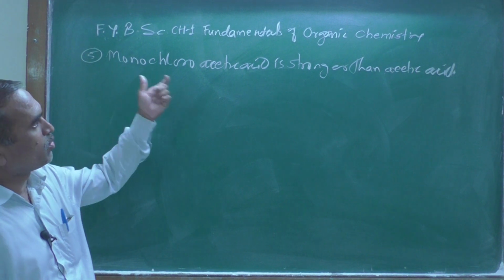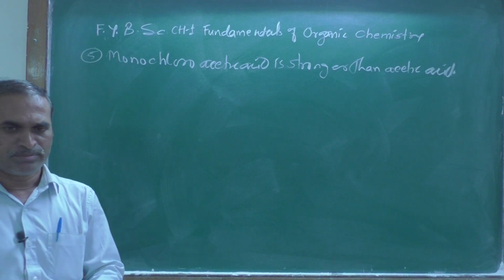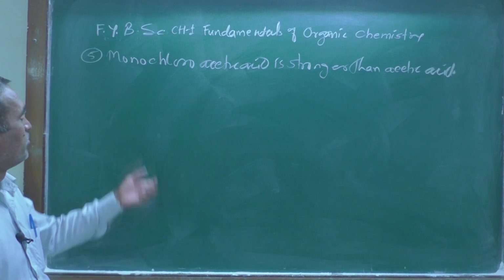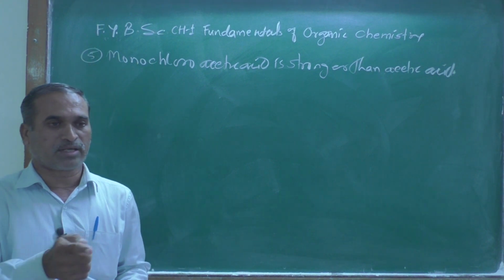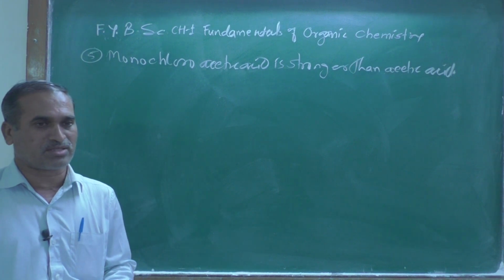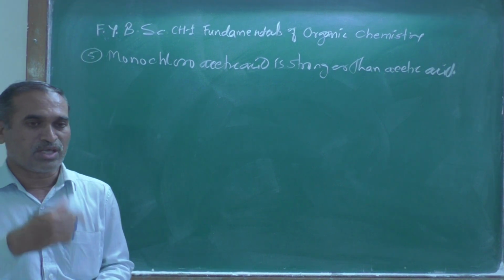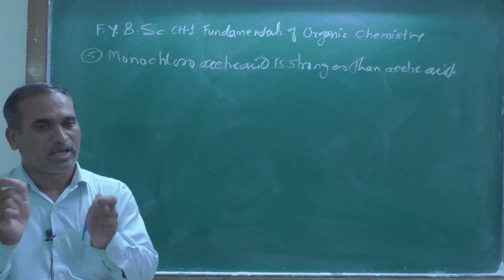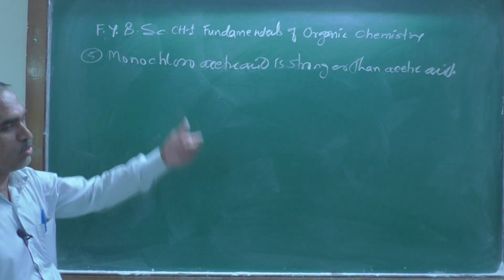Look here, monochloroacetic acid, and there is the structure of acetic acid, which you all know. But mono means single: one hydrogen atom from acetic acid gets replaced by a chlorine atom. That structure is known as monochloroacetic acid. We replace only one chlorine atom here, and therefore it is called monochloroacetic acid.